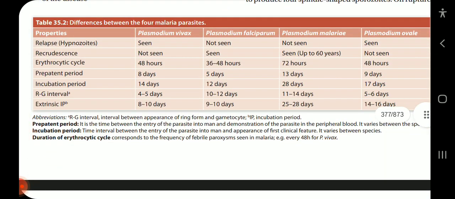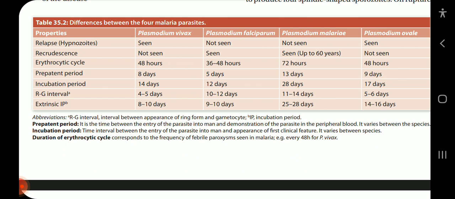Okay, now we see the differences between the four malaria species. Relapse: seen in Plasmodium vivax, not seen in Plasmodium falciparum and malariae, seen in Plasmodium ovale. Recrudescence: not seen in vivax, seen in falciparum and malariae, not seen in ovale. Erythrocytic stage: 48 hours in vivax, 36 to 48 hours in falciparum, 72 hours in malariae, and 48 hours in ovale. Pre-patent period: 8 days in vivax, 5 days in falciparum, 13 days in malariae, and 9 days in ovale.